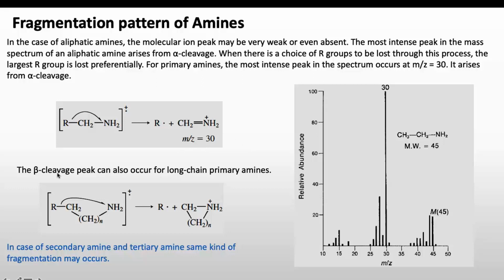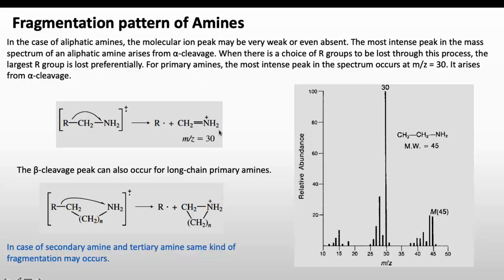The beta cleavage peak can also occur for long chain primary amines. This is the mechanism for beta cleavage in the case of primary amine. This is the beta position compared to this amine, and this bond will break. This is also known as inductive cleavage. This sigma bond will move here, and finally we will get this fragment or this cation, which will appear in the mass spectrum.